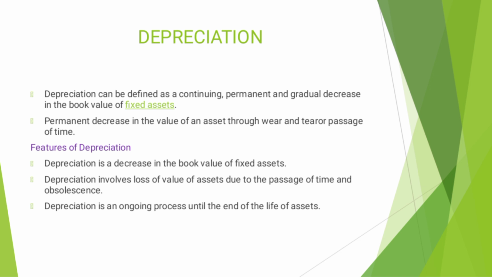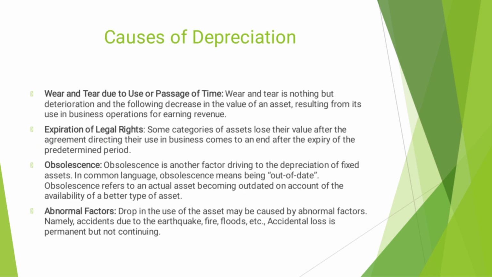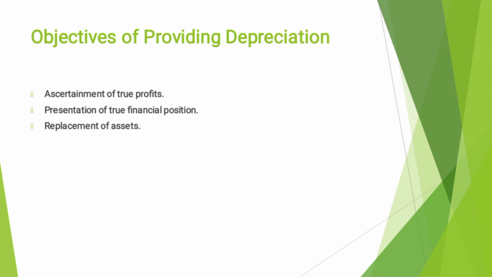Depreciation can be defined as a continuing, permanent and gradual decrease in the book value of the assets. What are the causes of depreciation? One is wear and tear due to use or passage of time, then expiration of legal rights, obsolescence and abnormal factors. Then the objective of providing depreciation is the ascertainment of true profits of the organization. Then identify the true financial position of the organization. When we are going to replace assets, we have to provide depreciation.